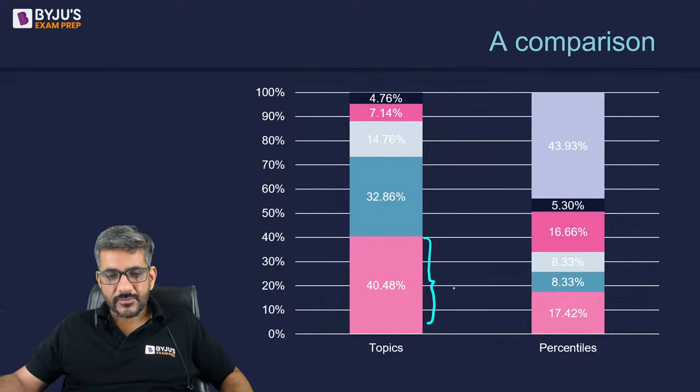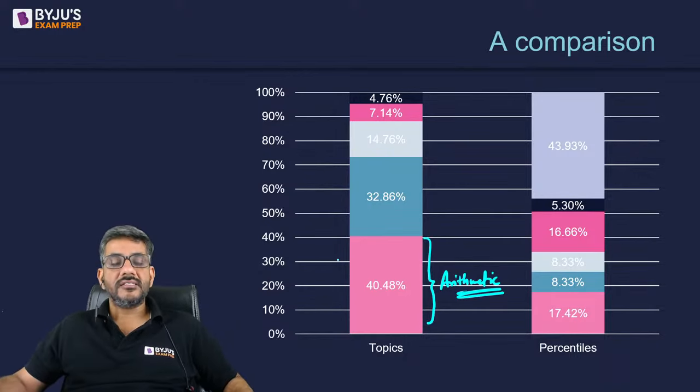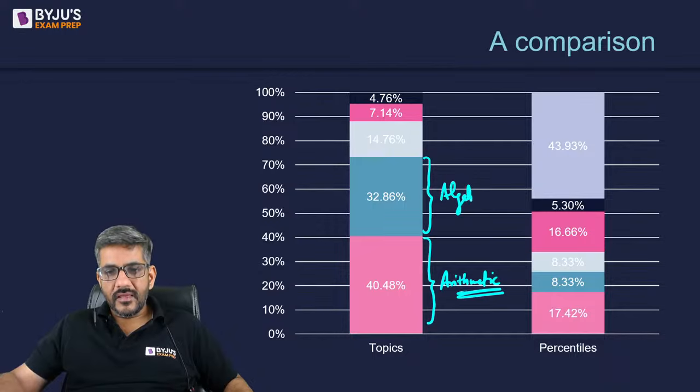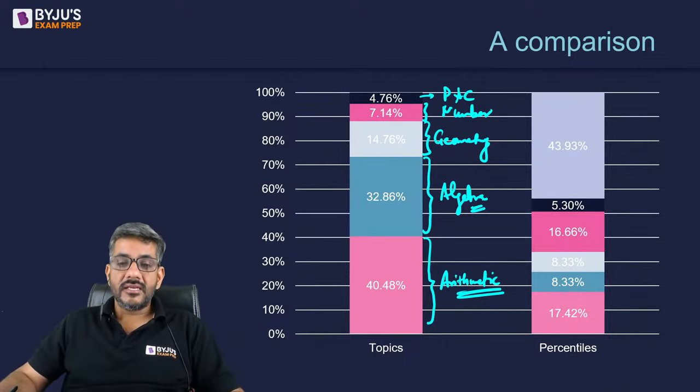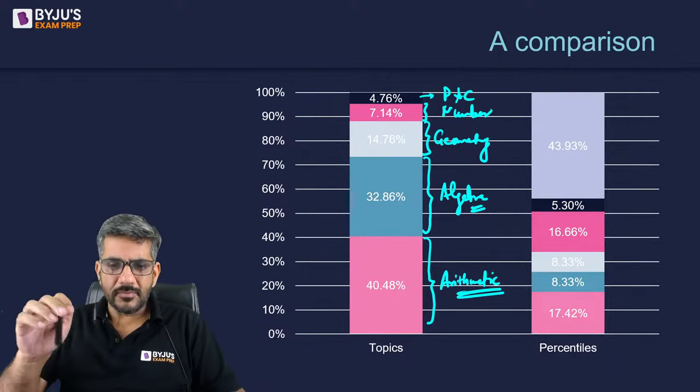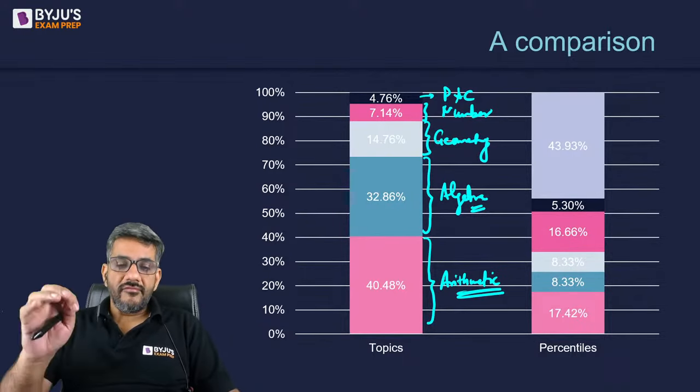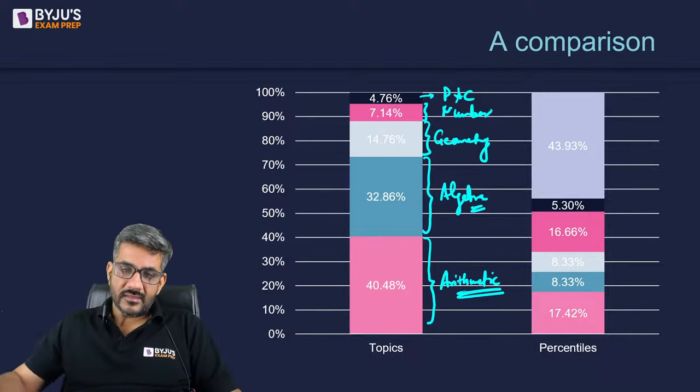40.48 percentage has been the weightage of arithmetic in the last 3 years in the QA section. 32.86 has been the weightage of algebra in the last 3 years in the QA section. 14.76 has been the weightage of geometry. 7.14 has been the weightage of number system. And lastly, 4.76 has been permutation and combination, probability, and all that. Rather, probability has never been asked in last many years now. So these are the weightages of the topics there.